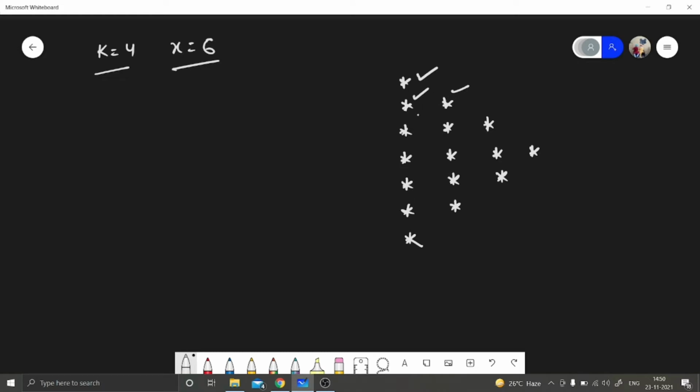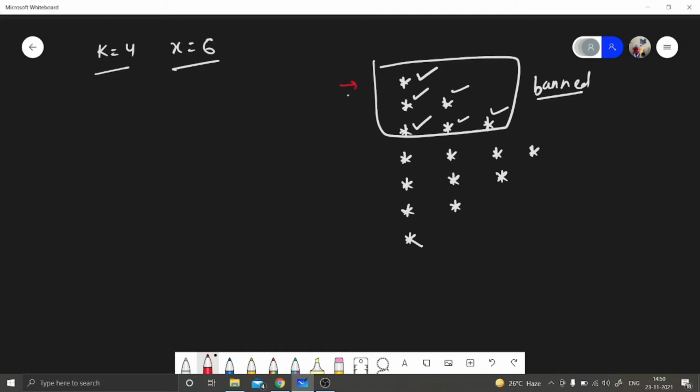We can write more. So let's write this emote, this emote, this emote. Up to that part we have written 6 emotes. After writing 6 emotes we will get banned from the platform. So how many messages have we written up to that part? We have written this message and this message, so totally 3 messages.